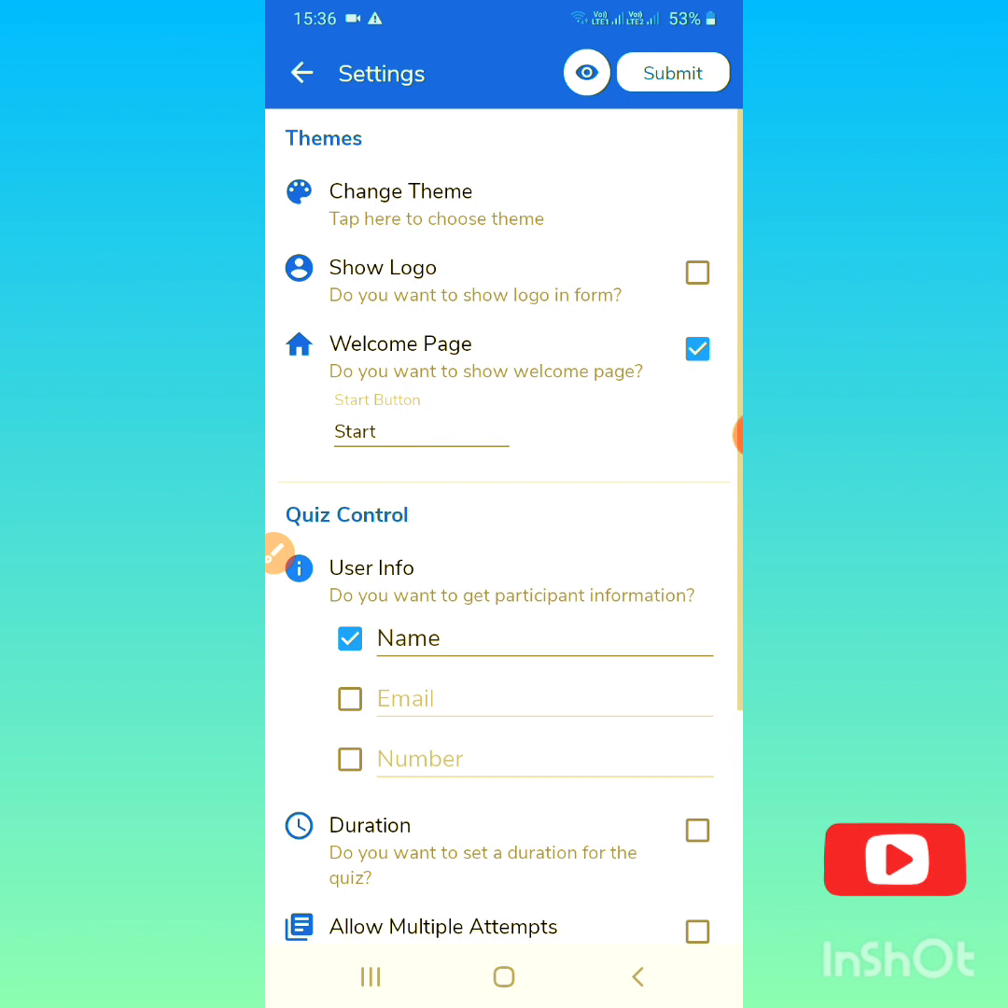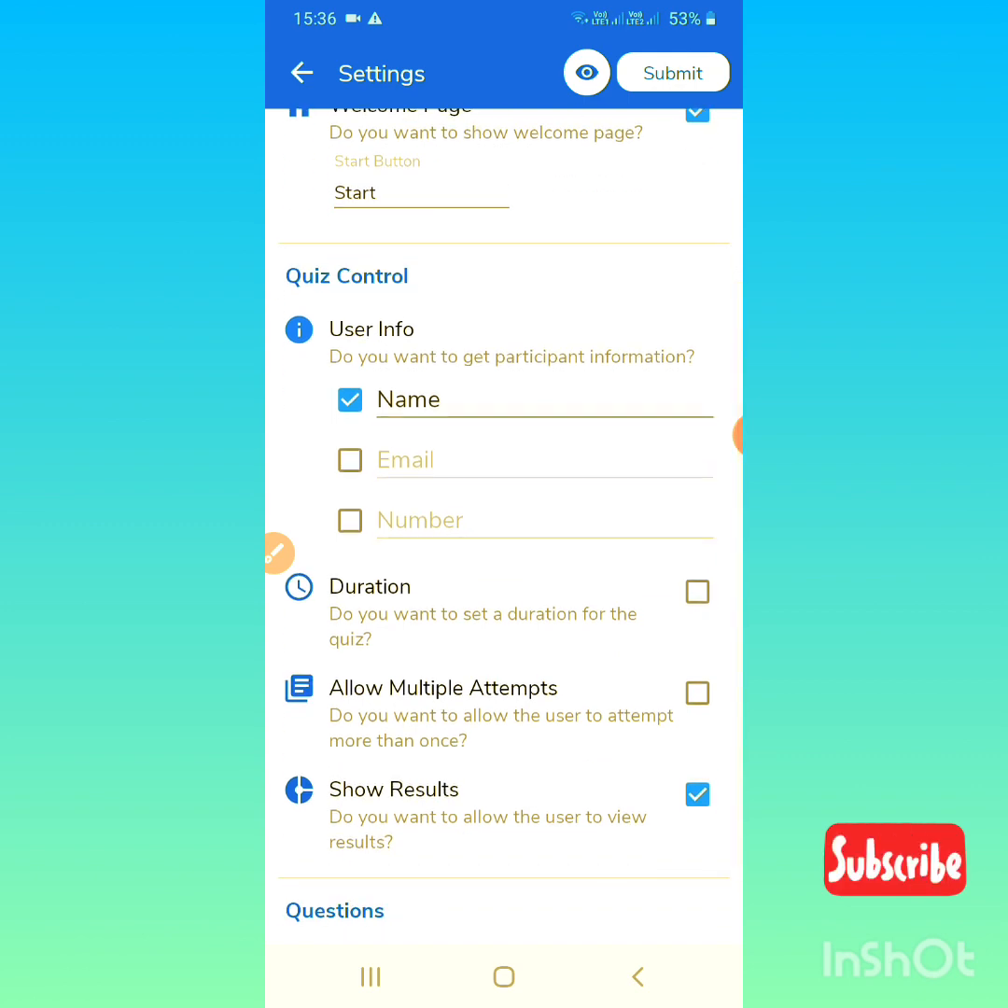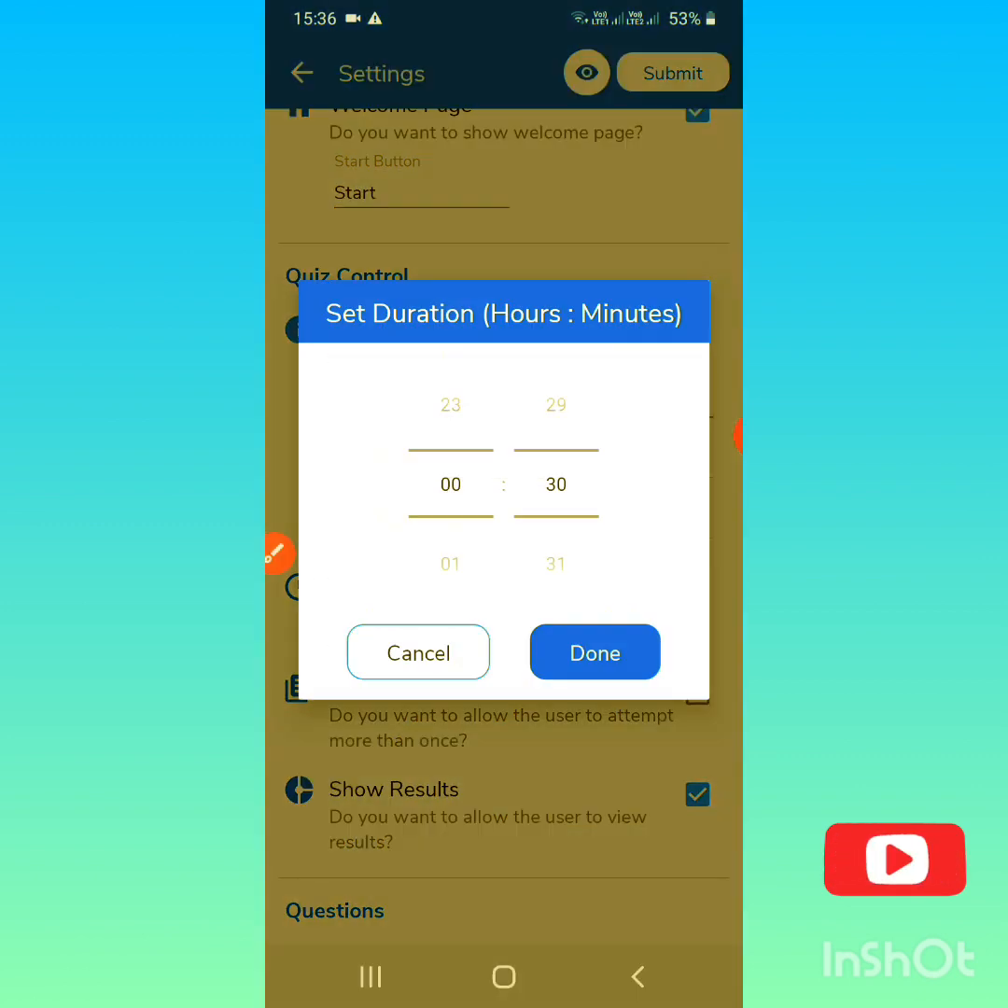So it is asking for some information here, like the welcome page. If you want to show your welcome page, what do you want to collect from your participants, like name, email, number? I have chosen only name here. Duration: if you want to set the duration, if you have selected only 5 questions, then you can give 5 minutes. I have selected 1 question here, so I want to give only 2 minutes for that. Okay, then done.